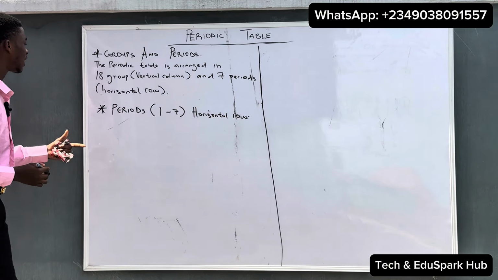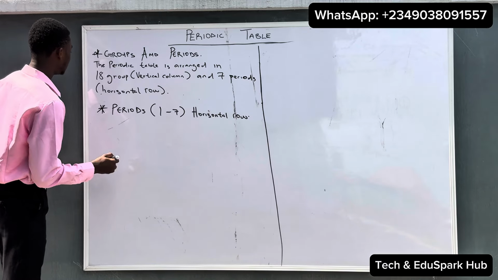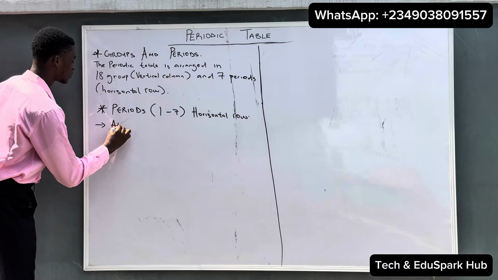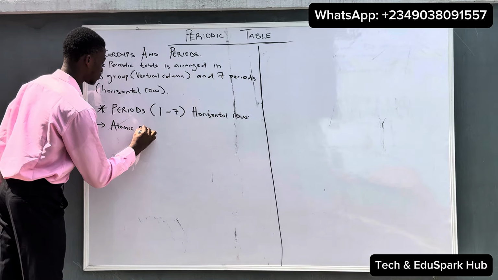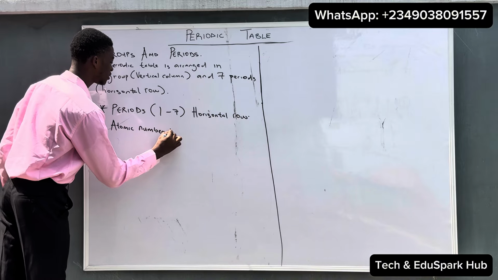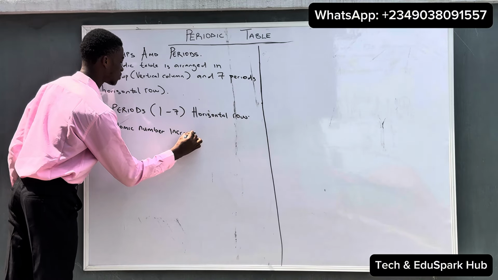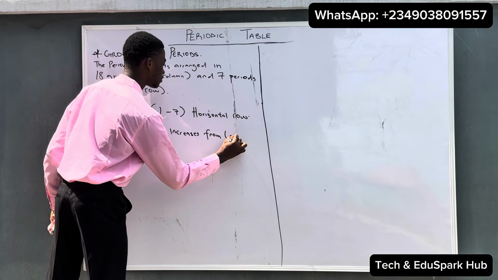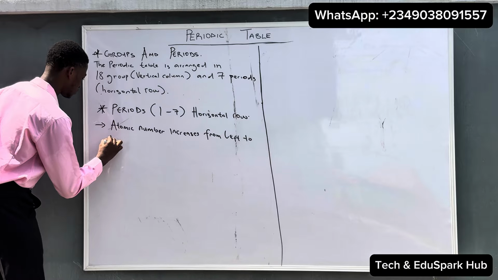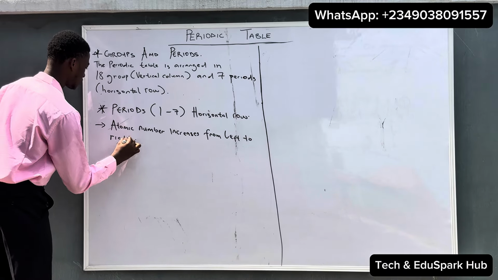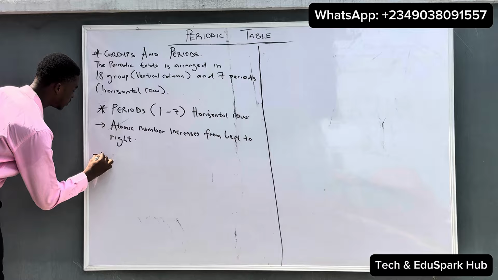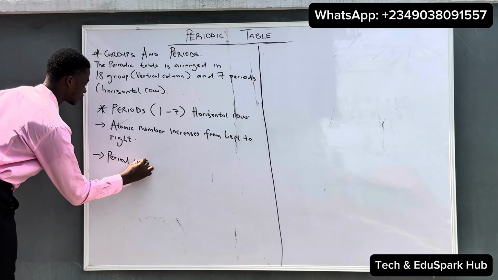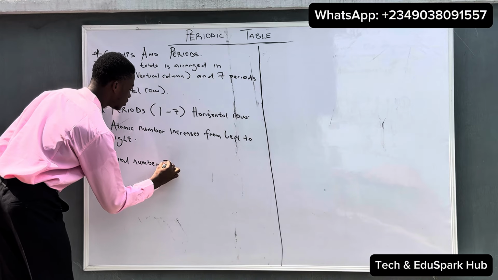So these are the period arrangements in the periodic table. Under this, we can say the characteristics of elements in the same period: their atomic number increases from left to right, and we can also say that the period number is equal to the shell number.